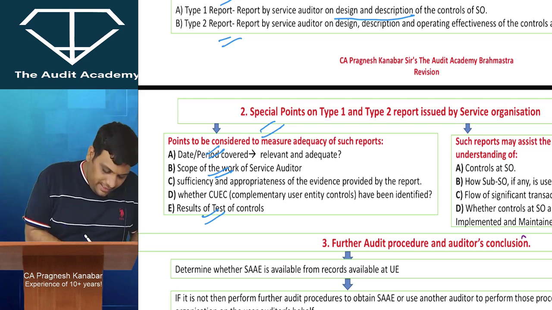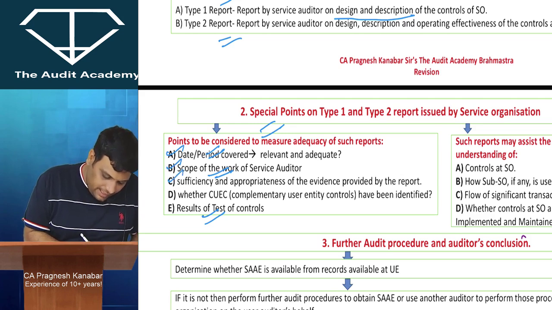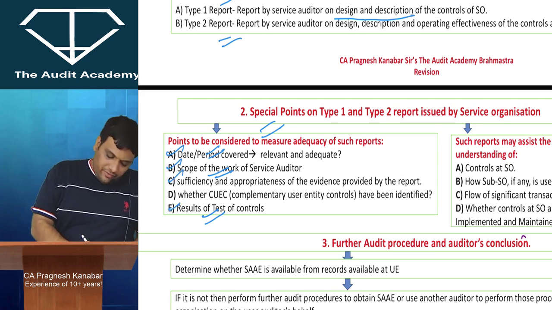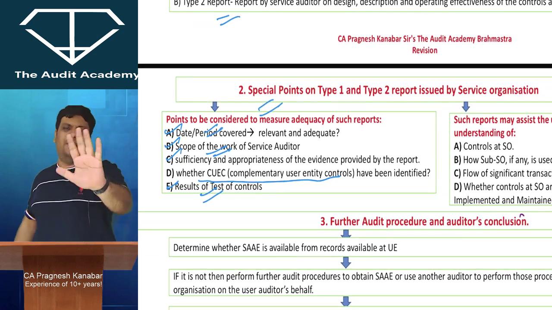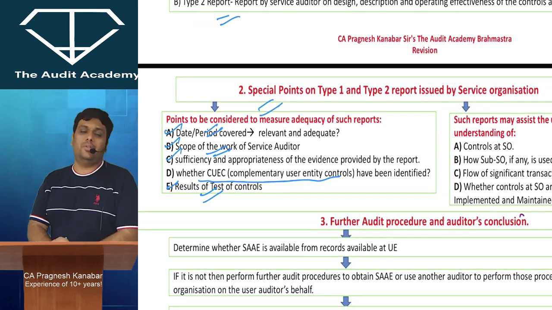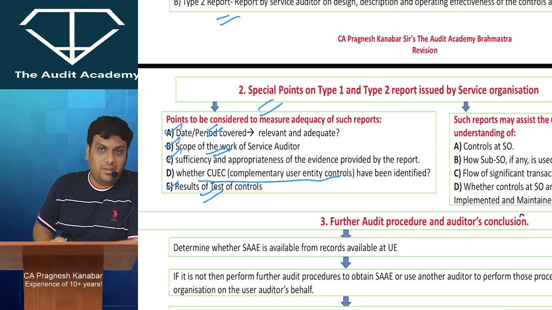So students can easily understand points A, B, C and E. The only difficult point is D, complementary user entity controls. Listen, now what is this complementary user entity controls? Don't get irritated by difficult words. Maintain your patience.